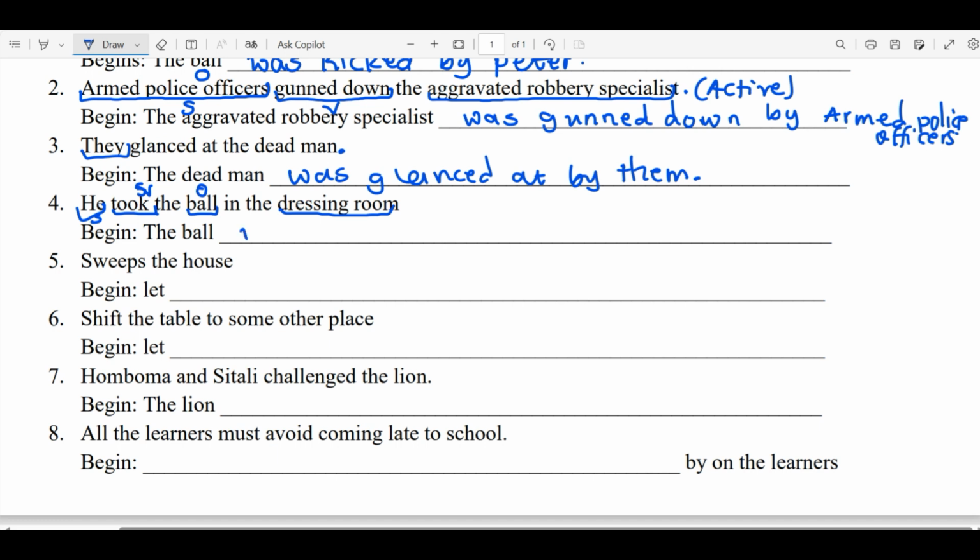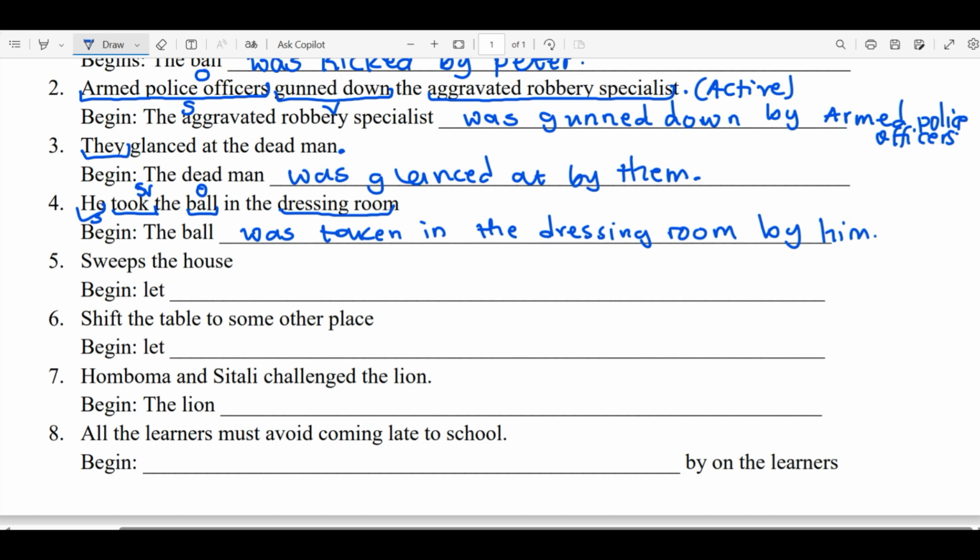So the ball was taken in the dressing room by him. We can't say by he, but by him. So we need to use the pronoun.